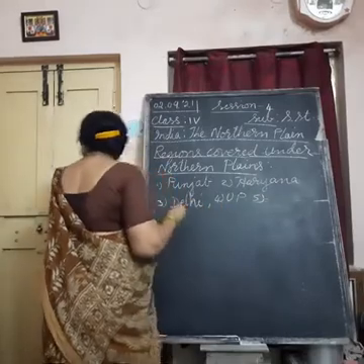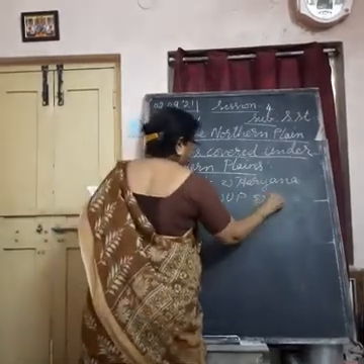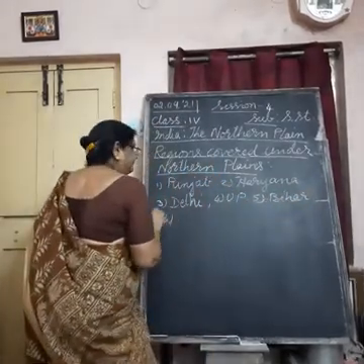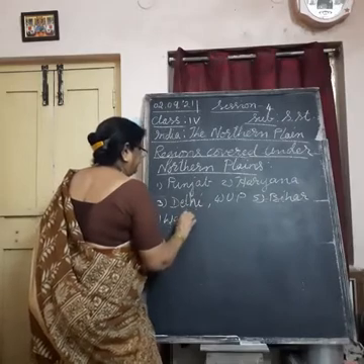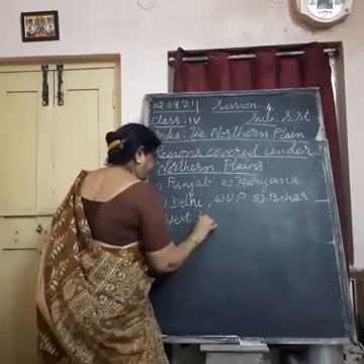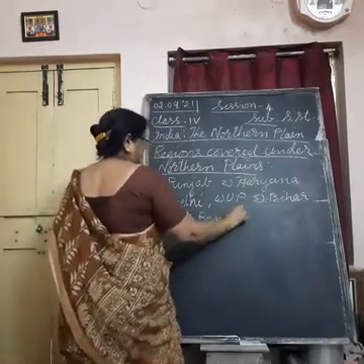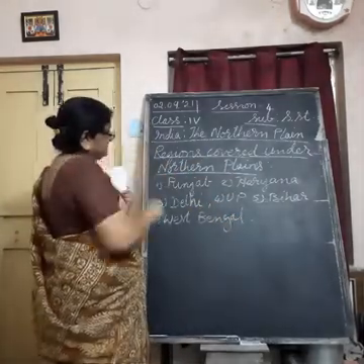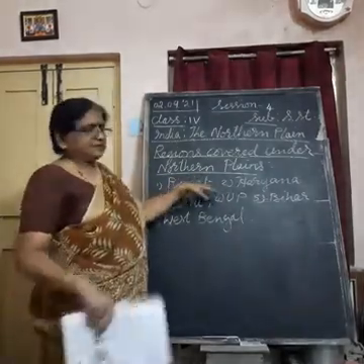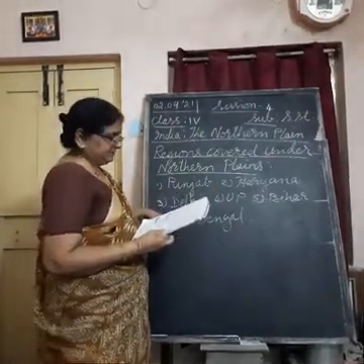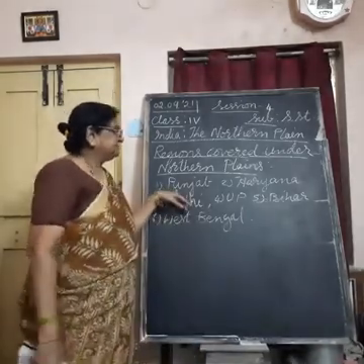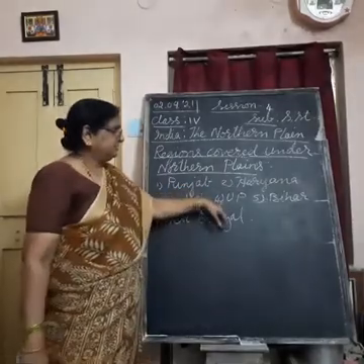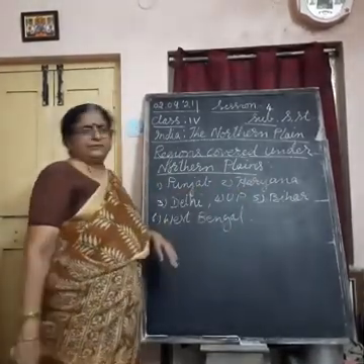Then you have Bihar, and last you have West Bengal. These are the regions covered by the northern plains. Means these are the states which come under northern plains. Understand? Which are they? Punjab, Haryana, Delhi, Uttar Pradesh, Bihar, West Bengal.